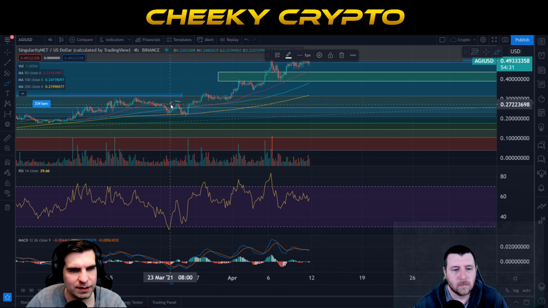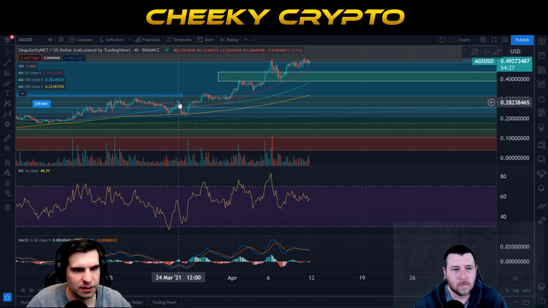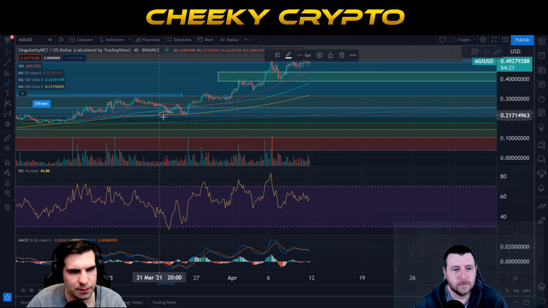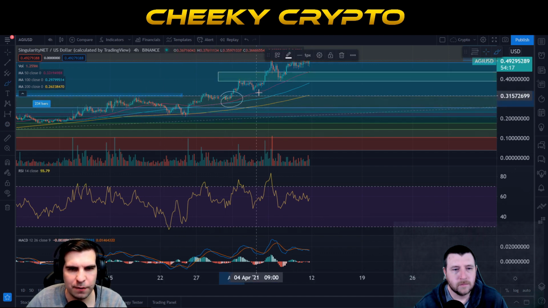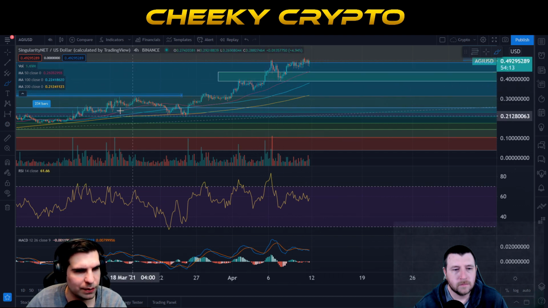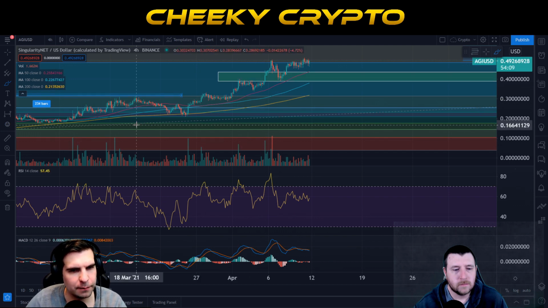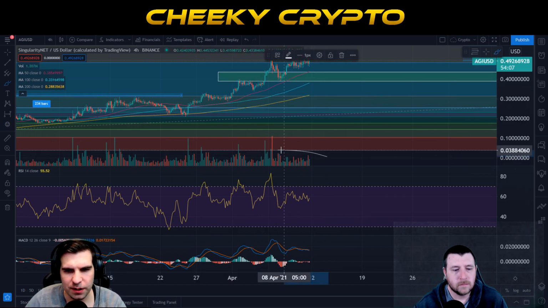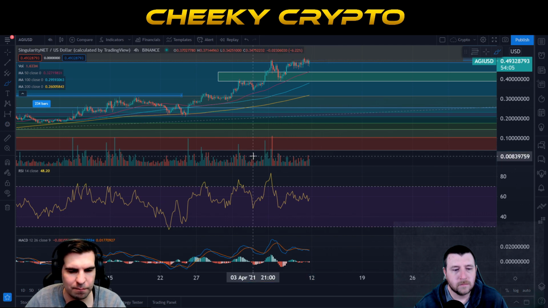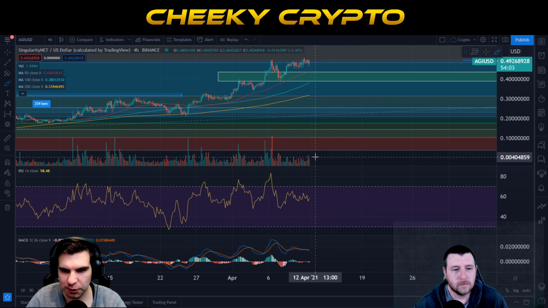Now, obviously, we can see that it was actually a bit of resistance over here, and that could have been problematic for a small stint. But we did have the 200 moving average, which was working as support when the 50 wasn't and the 100 wasn't. So looking to see a bit of a 50 moving average support line as this continues to go up with those candles. So I'm going to be watching that closely in the coming weeks. But otherwise, yeah, the volumes are relatively flat. They have been lower, so they're in a pretty good position here.